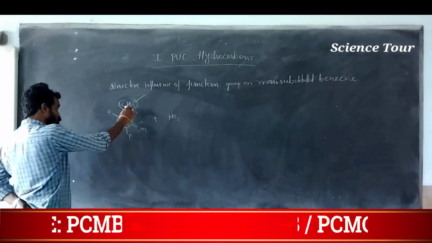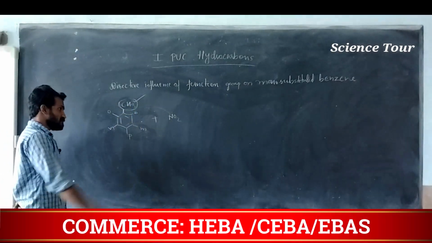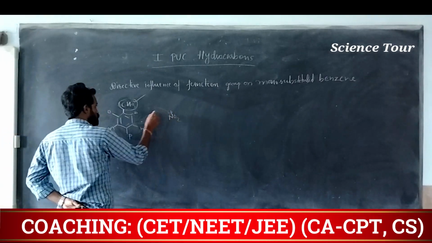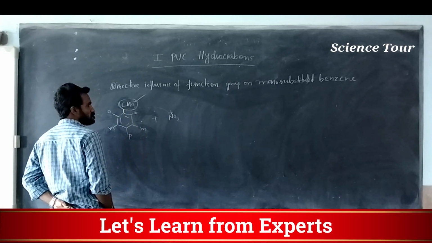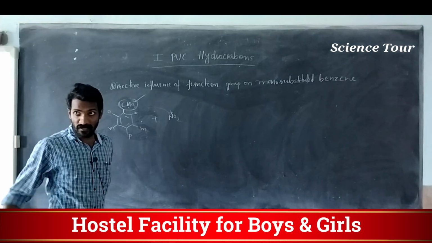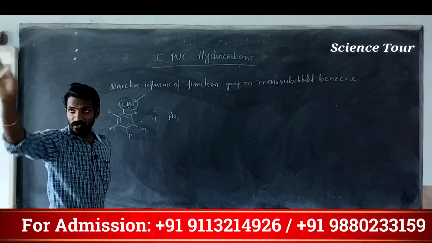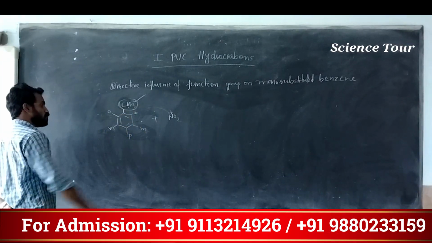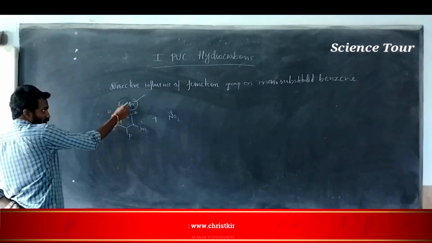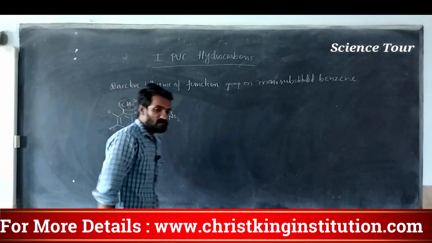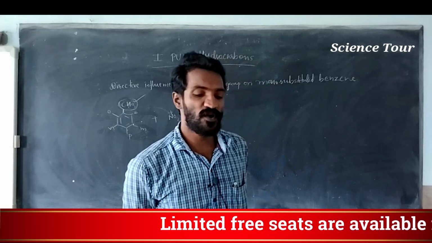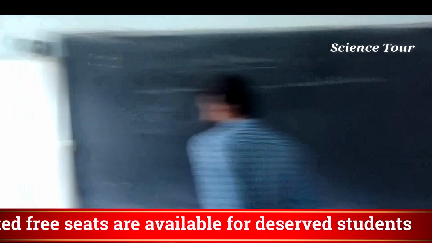So these groups have the power to direct the incoming group. See, it says, you don't come here, you go to the meta position. Whichever group is present on this particular benzene directs the incoming group to that particular direction. You go and attack the ortho position, you go and attack the meta position, you go and attack the para position, according to this group. The incoming group will come and substitute. Understood? This is called the directive influence of groups. Okay, please note down, my dear students.